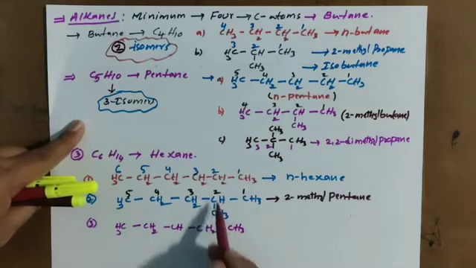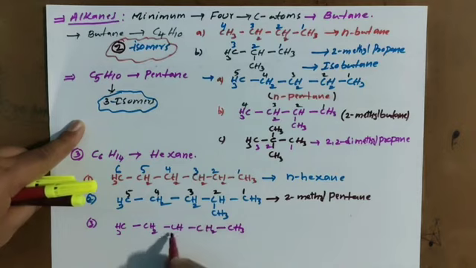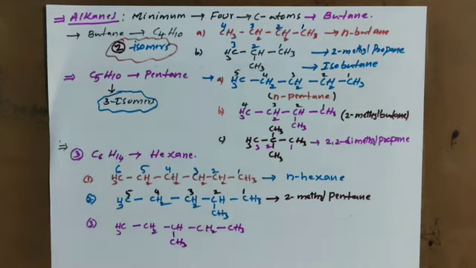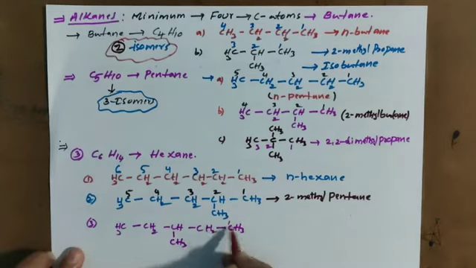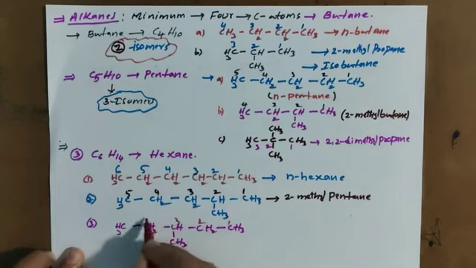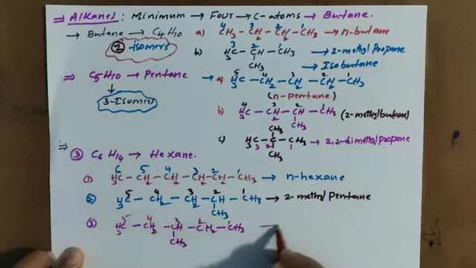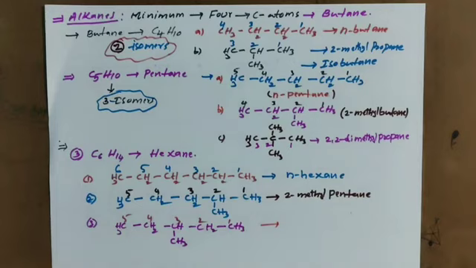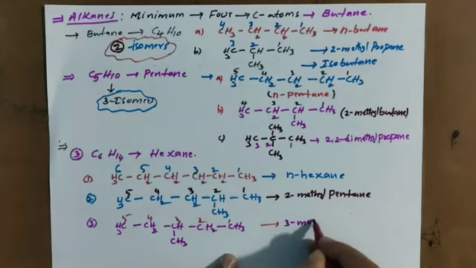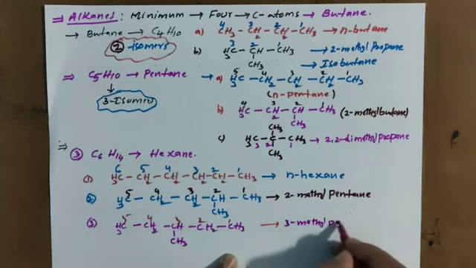Previously the methyl group was at the second position; now I am taking it at the third position. What is the name of this chain? This chain is 3-methylpentane. So this is now different.